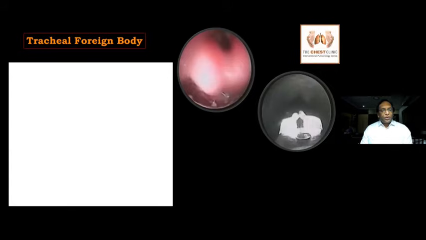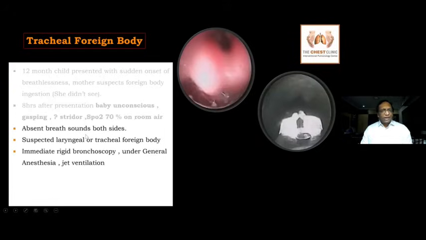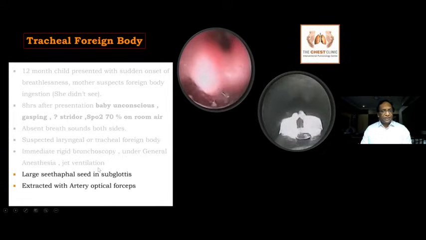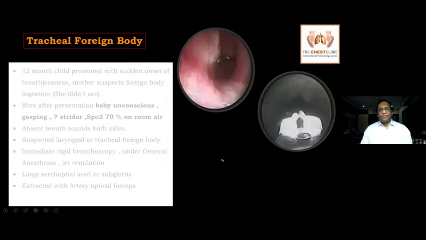What do you have to do when you suspect a tracheal foreign body? This is a 12-month child with sudden onset of breathlessness; the mother suspected a foreign body. 8 hours after presentation, the baby was unconscious, gasping and with severe stridor. Saturation was 70 on room air, with absent breath sounds on both sides. We suspected a laryngeal or tracheal foreign body. Immediately we took the child for rigid bronchoscopy under general anesthesia. What you can see is a large Sitaphal seed inside the airway.